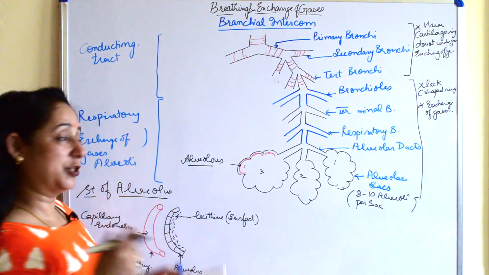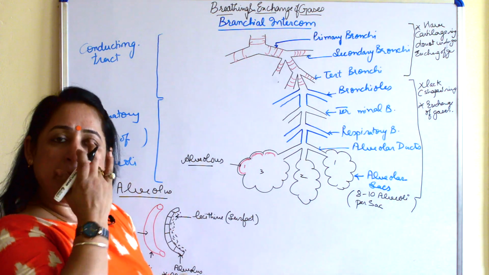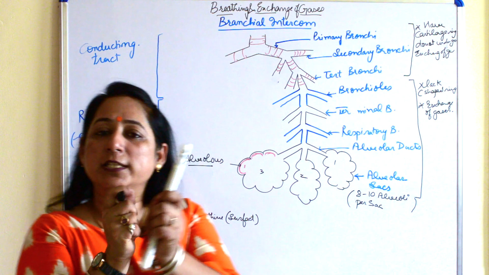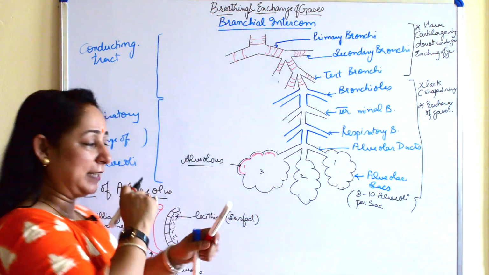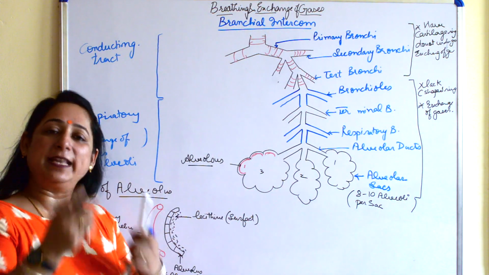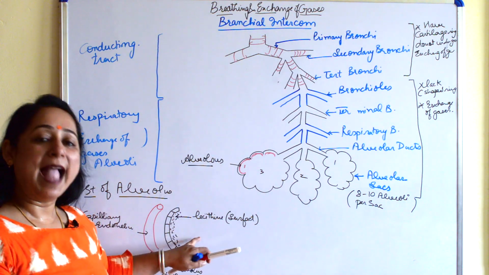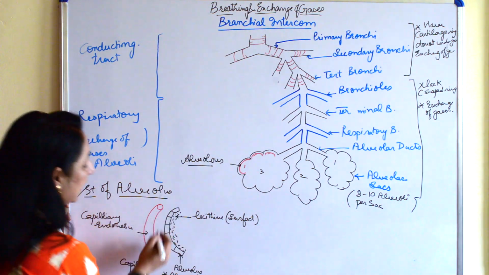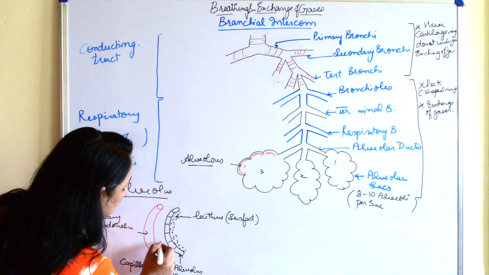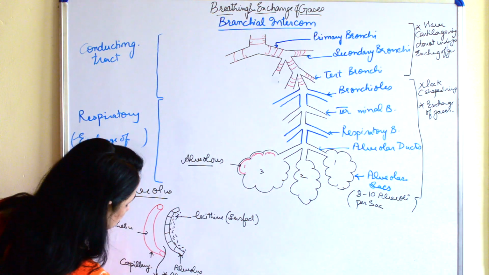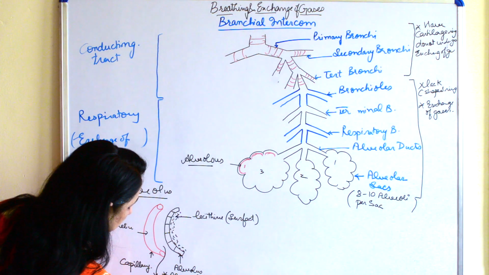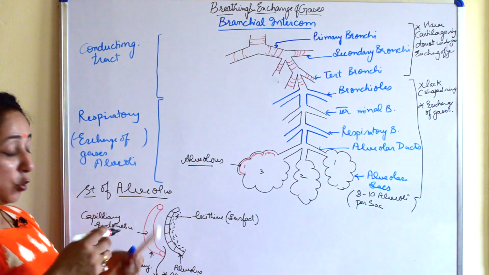Because between the moisture, the water forces are very strong, and this surfactant forms bonds with water, making the forces weak. So hence there is less surface tension inside the alveoli. The space in between is the interstitial space, or it has interstitial fluid present in it.